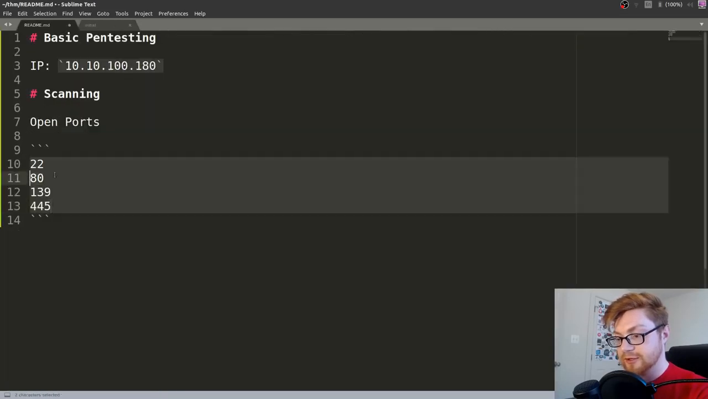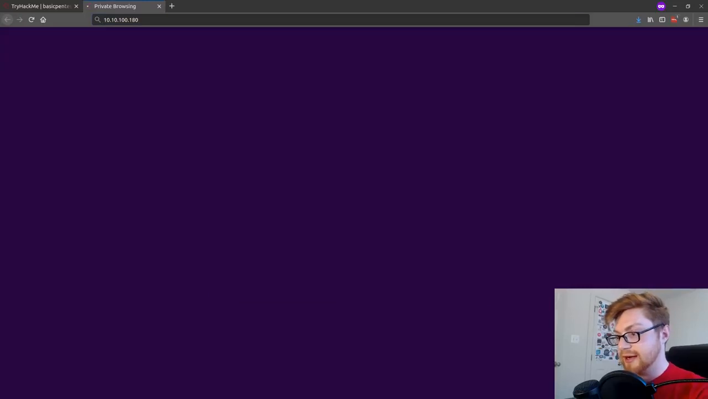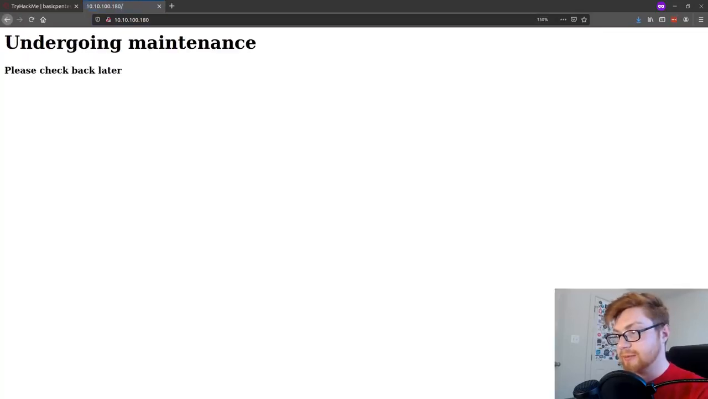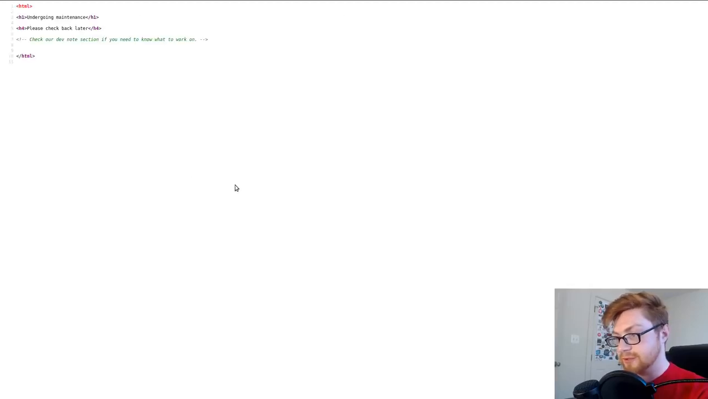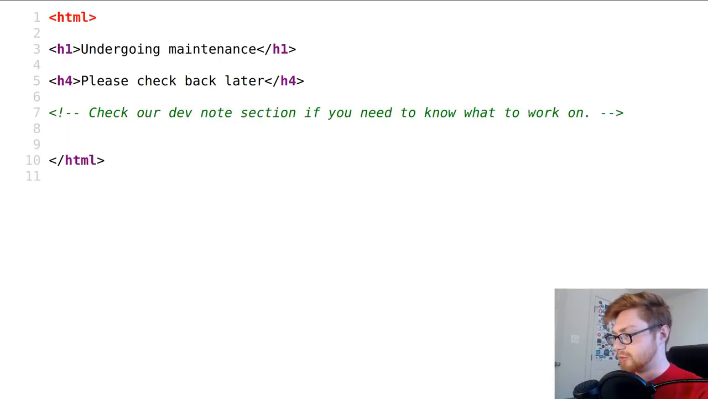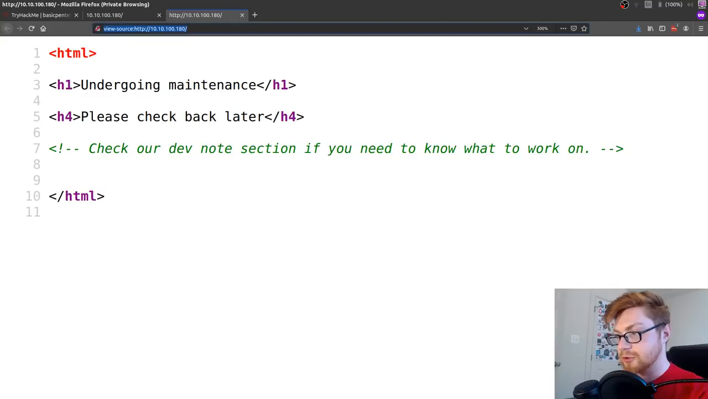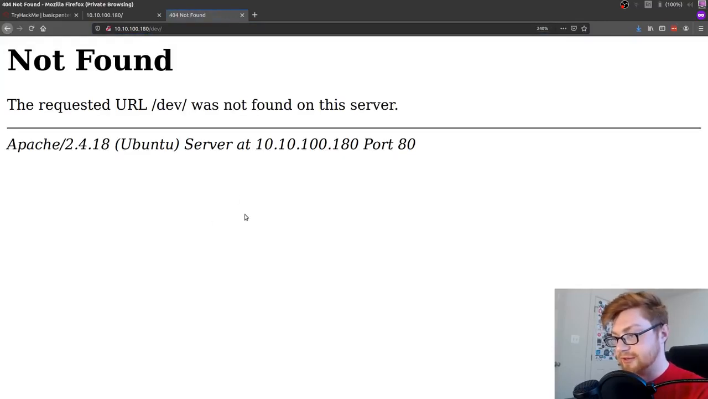Let's actually go ahead and interact with that website that it has up and running. Let's see if I can open that up in my browser. I'll create a new tab, and I'll jump in there. It says, undergoing maintenance, please check back later. I'm going to hit Control-U to view the source, or just right-click and view page source. It says, check our dev note section if you want to know what to work on. Our dev note section? I don't know where that might be. We could try to go to, like, /dev or something. Okay, that's not right. Oh, it does tell us this is an Apache server running on Ubuntu.